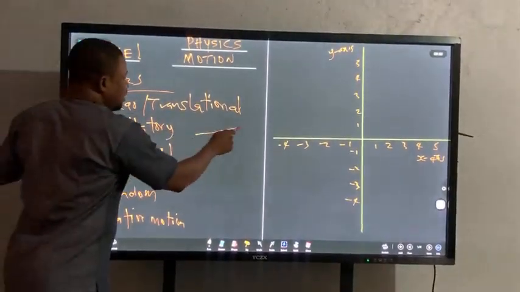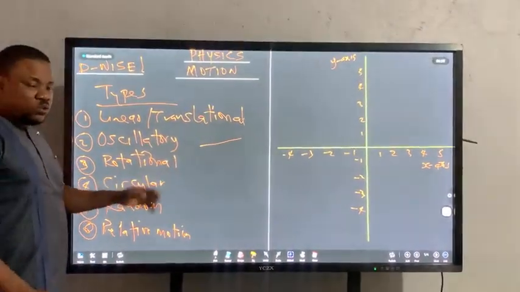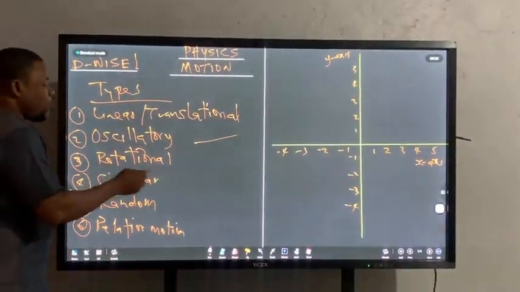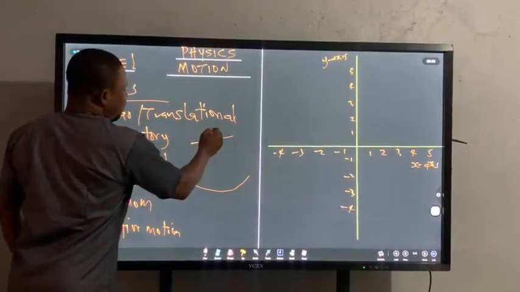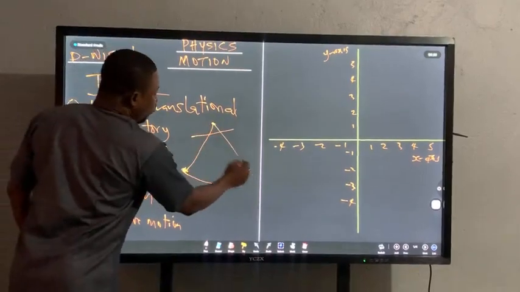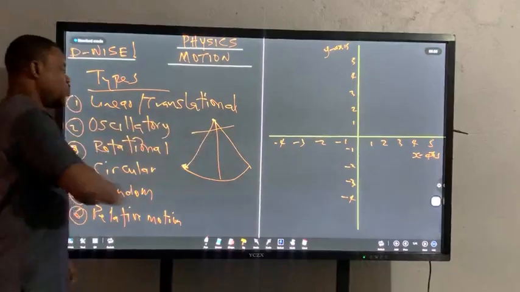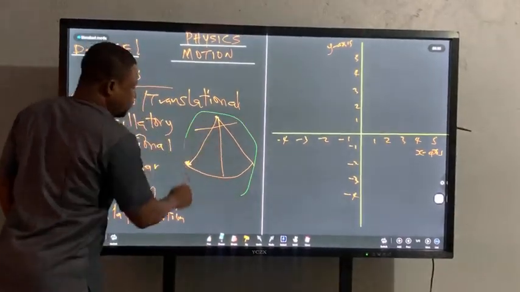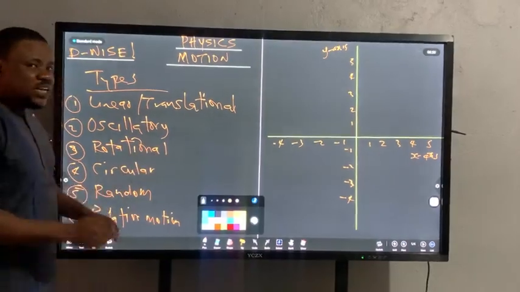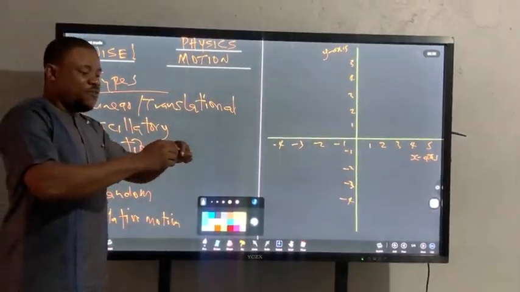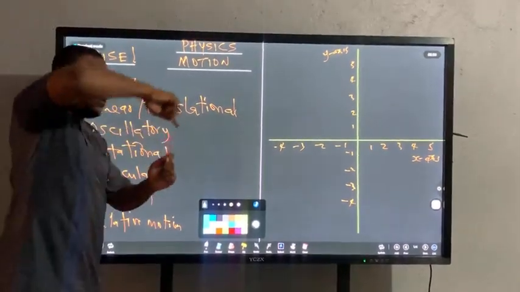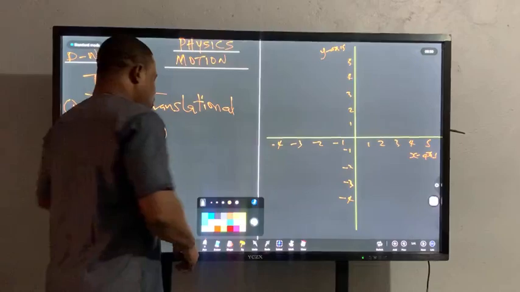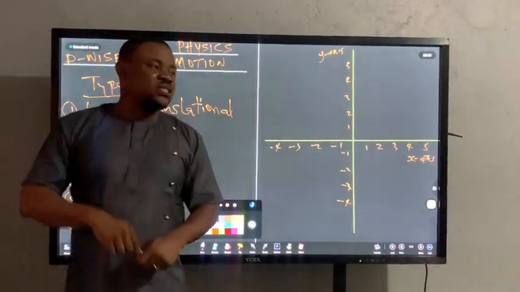When an object is moving in a straight line, we say it is linear motion. For example, I'm moving like this now, that's linear motion in a straight line. If the object is moving to and fro, like a pendulum bulb, that is oscillatory or vibratory. If I have an object that is moving about an axis, like this pen now, it is turning about an axis, or the earth, when the earth rotates about an axis, I can stay in the same point. This is rotation about an axis.